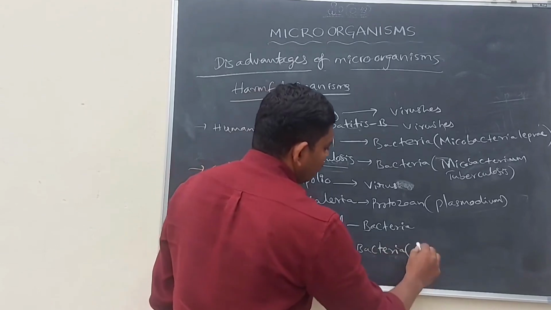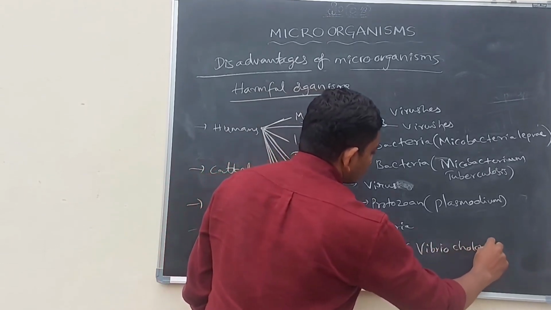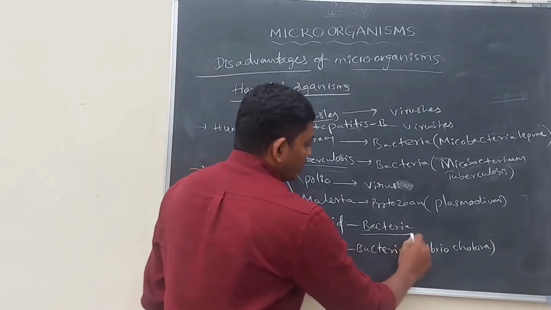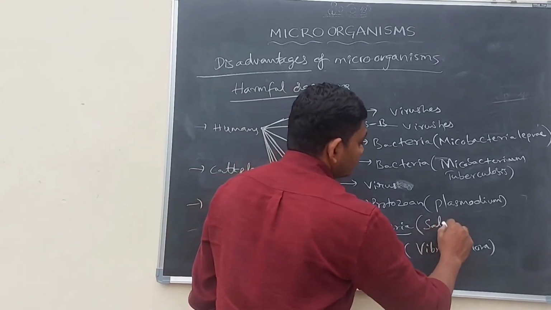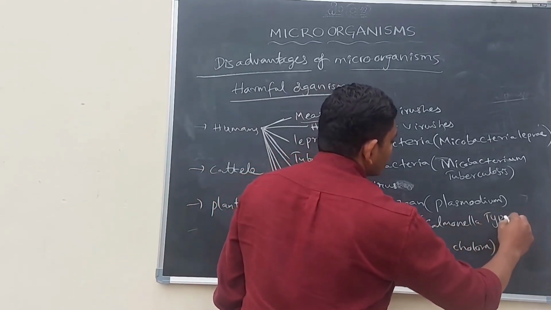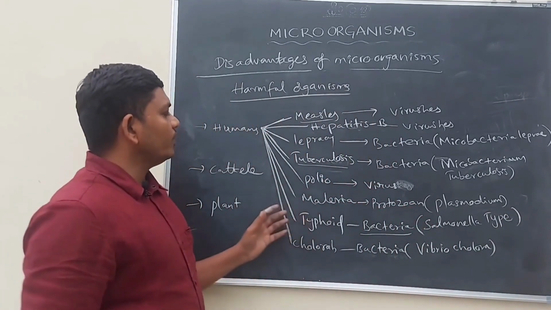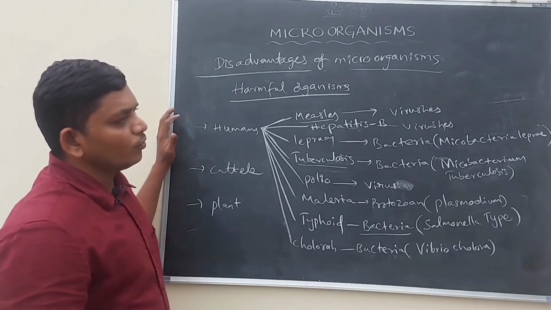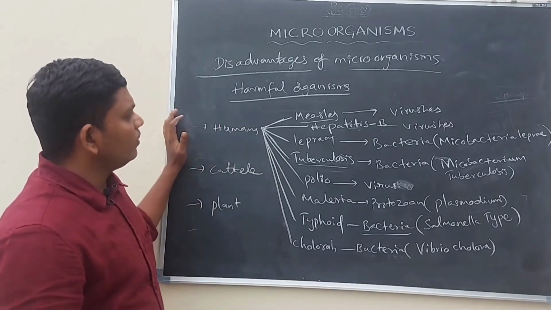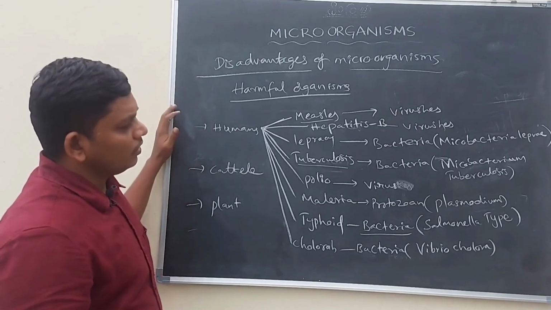The bacteria name is Vibrio cholera. The typhoid bacteria name is Salmonella typhi. So in this way, some viruses, bacteria and protozoans are causing different types of diseases in human beings. So we can consider microorganisms also harmful organisms.